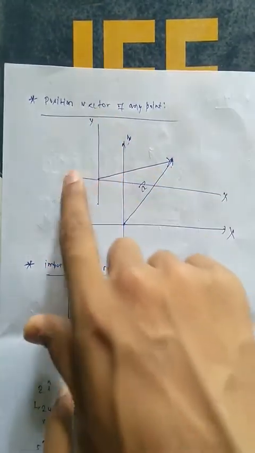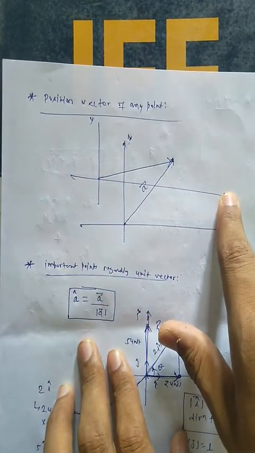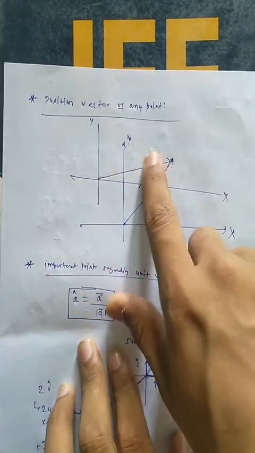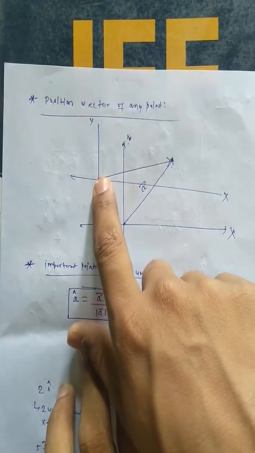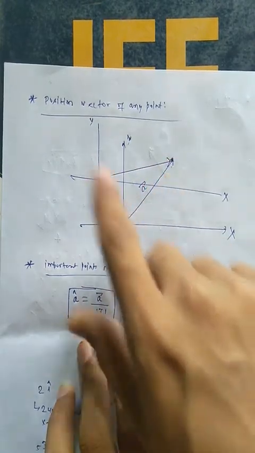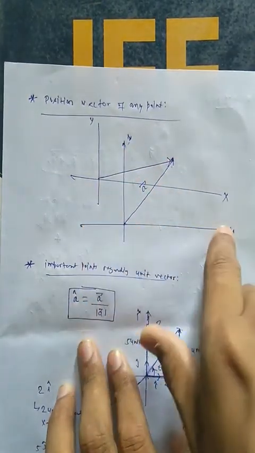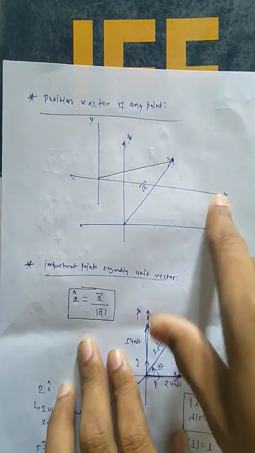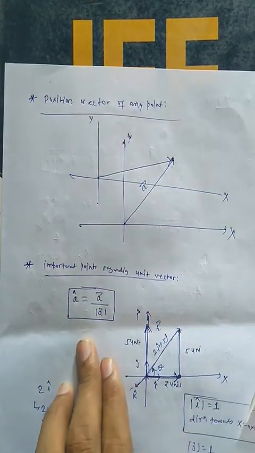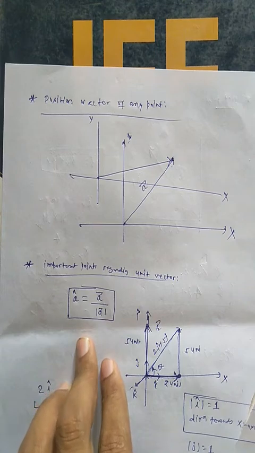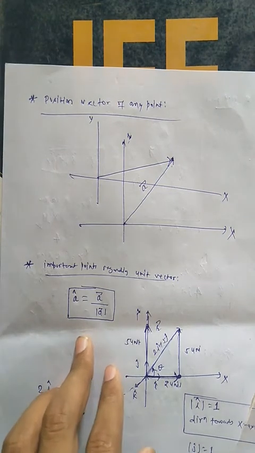If the axis changes, say we take another axis, the position vector of this point will change. So the position vector of a point may differ depending upon the origin, the reference which we take. That is all about the position vector of any point.